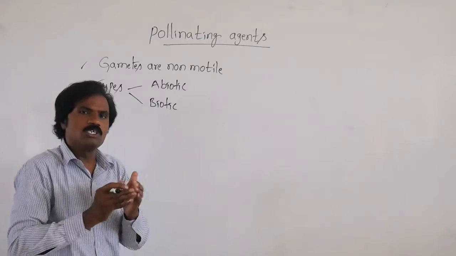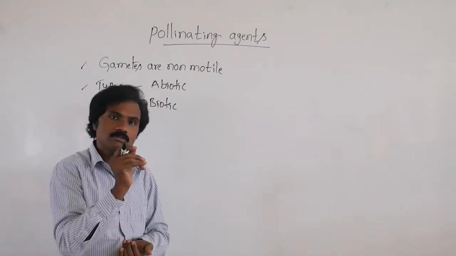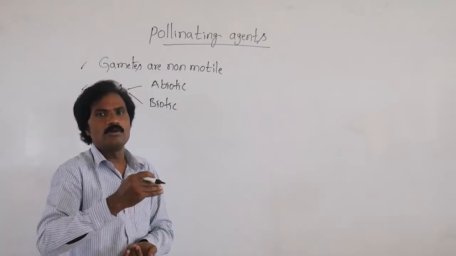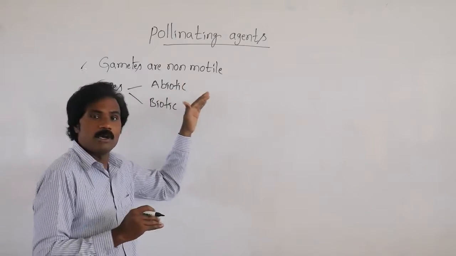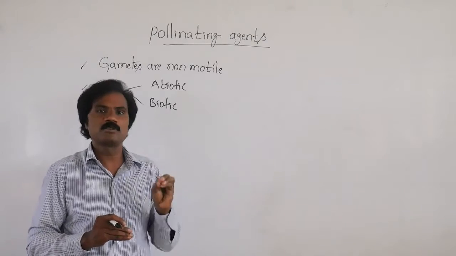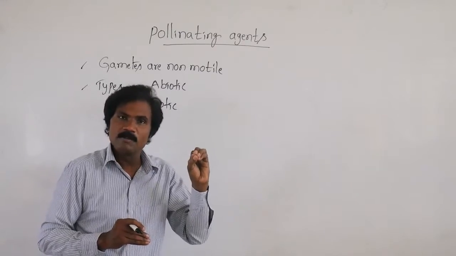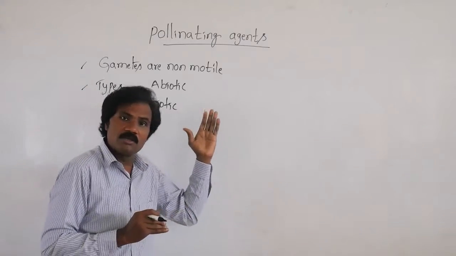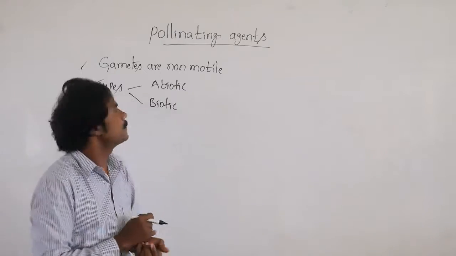Among these two, the biotic agent acts as the maximum percentage of pollinating agents when compared to abiotic. Why? Because with an abiotic agent there is only a chance, not 100%, maybe 50-50, of getting pollination. But with a biotic agent, there is a maximum probability of pollination taking place.